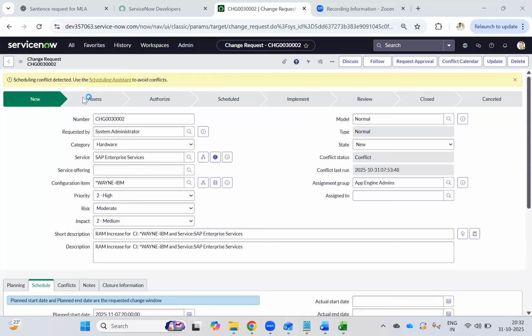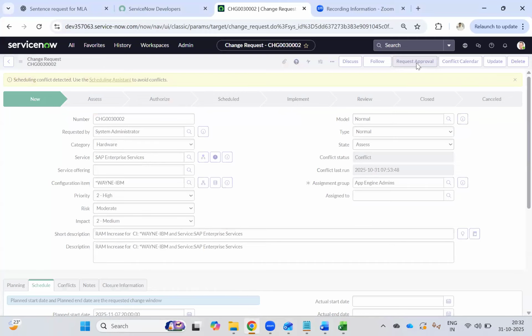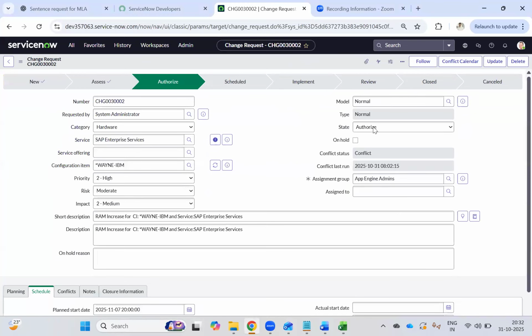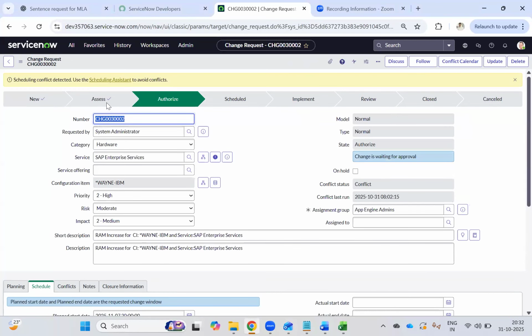What is the next phase? From new to assess. Let's click request approval. Because I am an administrator, I have request approval directly. Otherwise, only if you are the team lead or manager of this group can you move from new to assess. Suppose Anjay is my team member, he can move only from new to assess. Now, assess to authorize only the team lead of this group can do.